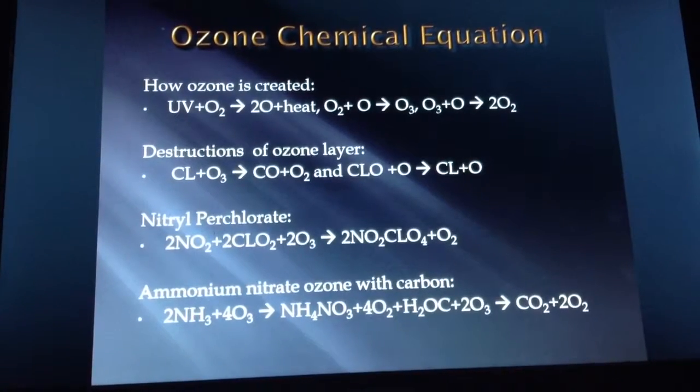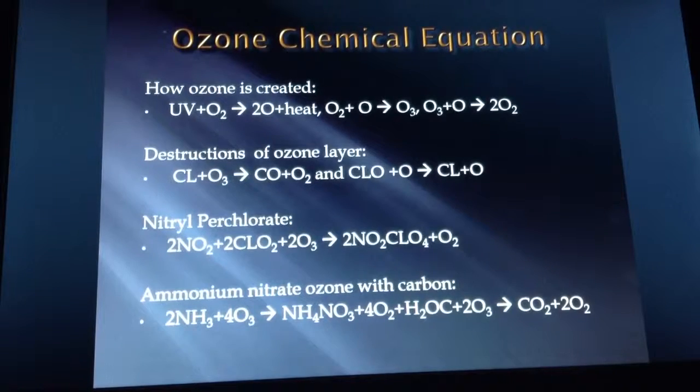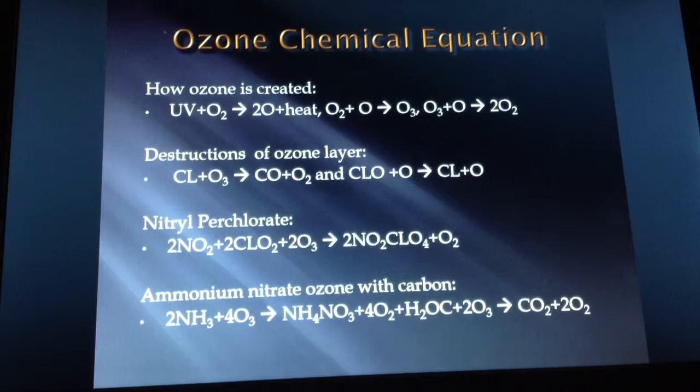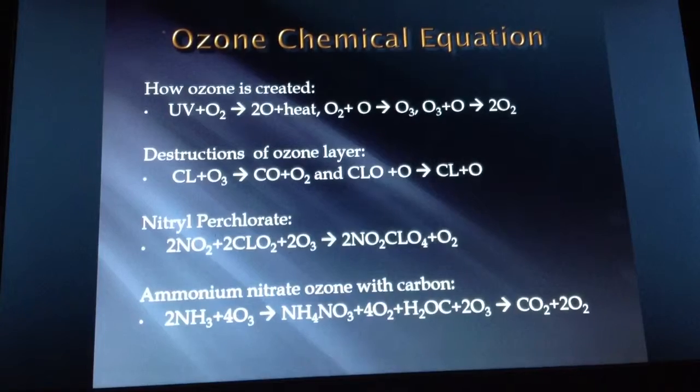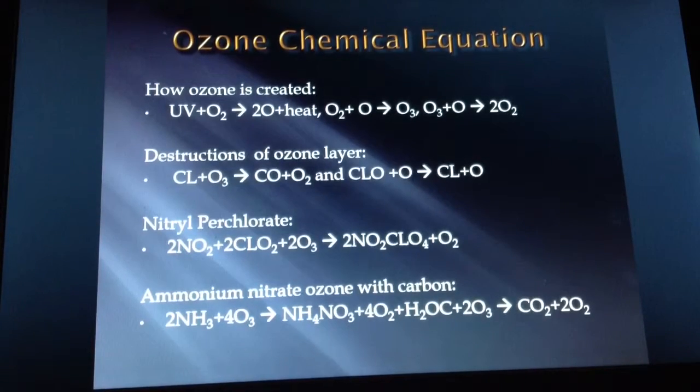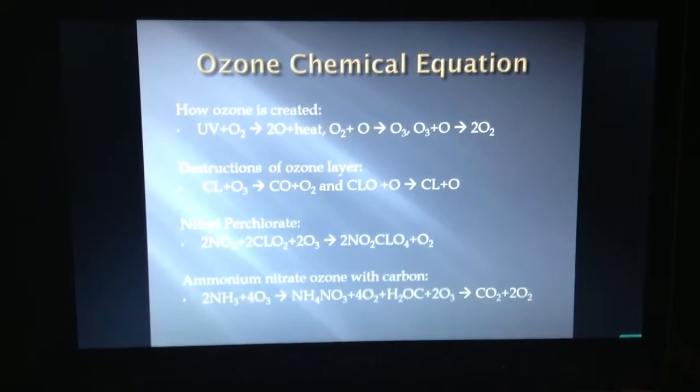The ozone is created by ultraviolet radiation and oxygen gas, yielding 2 moles of oxygen and heat. Destructions of the ozone layer include chlorine and ozone, yielding to carbon monoxide and oxygen gas, and hypochlorite and oxygen, yielding to chlorine and oxygen.